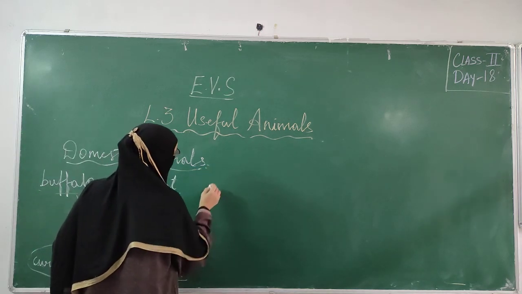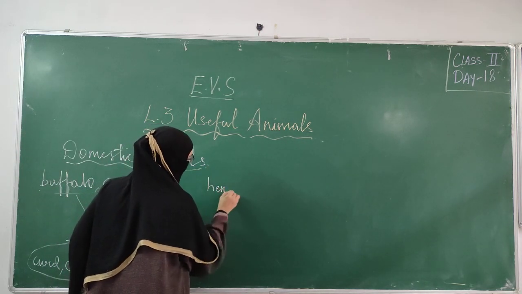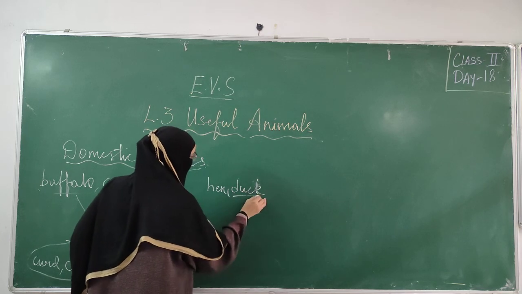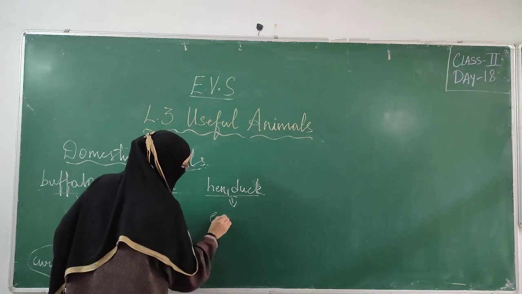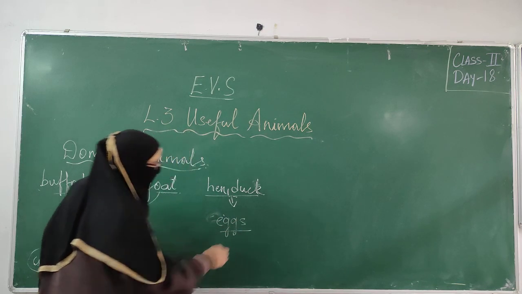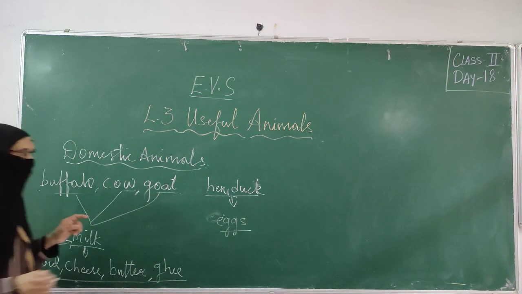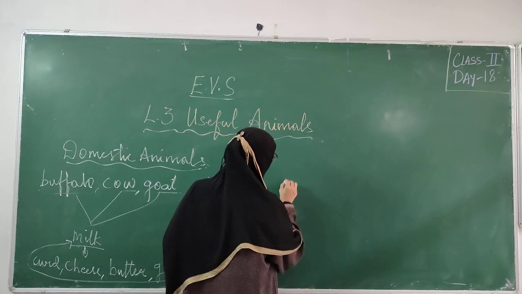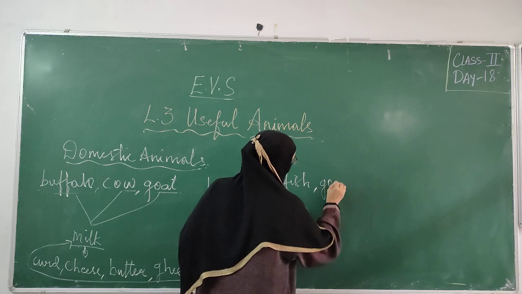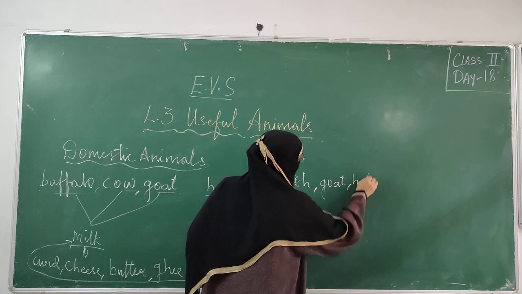Now besides this, we also have hen and duck. What do hen and duck give us? They give us eggs. Now, still we have fish, goat, hen.